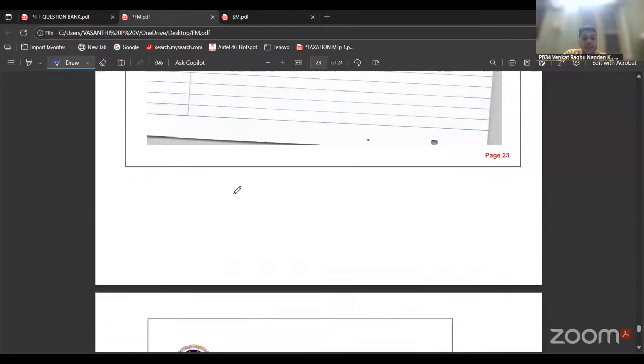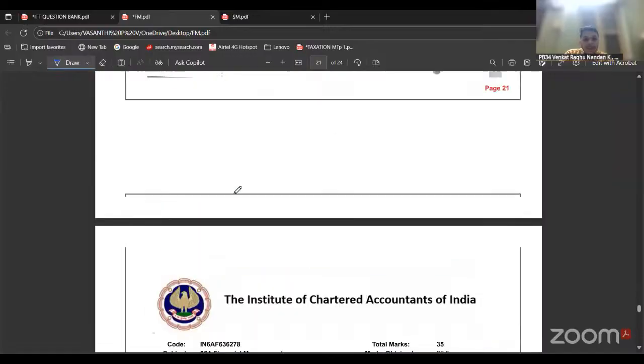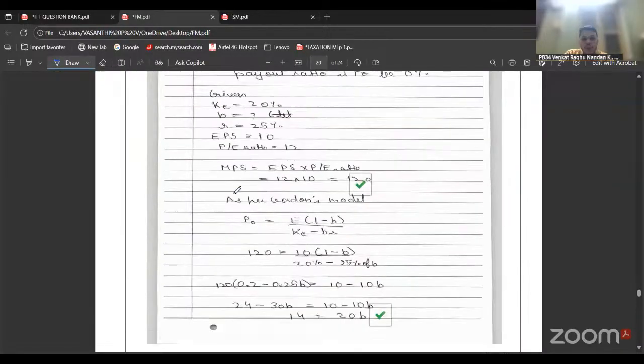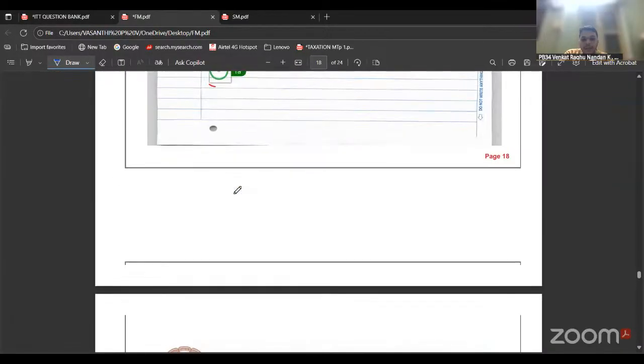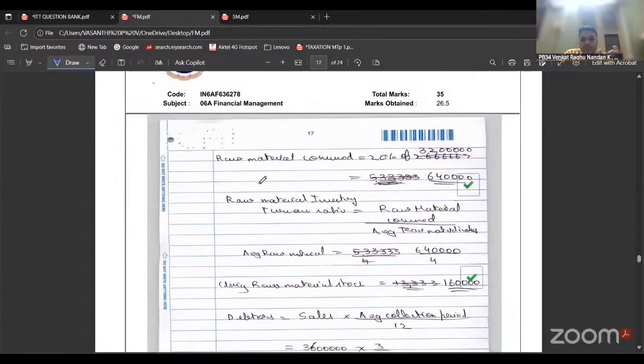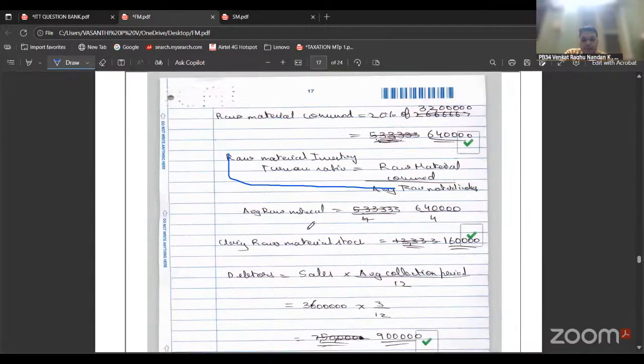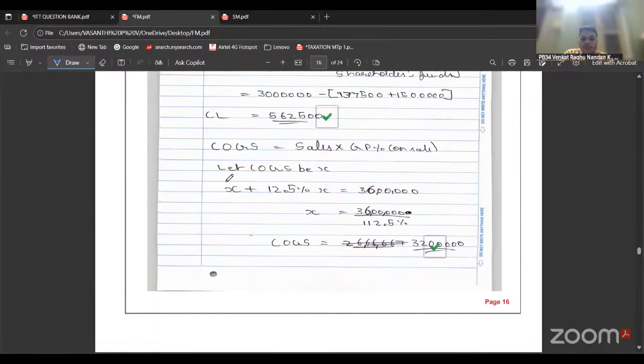So in this way, you can present your answers. This is the way presentation needs to be maintained throughout the FM paper. You can't be writing paragraphs here. Stepwise would be more than enough. They should know what is the step you have written. See, this is formula, then working. Formula, then working. FM paper would go like this.